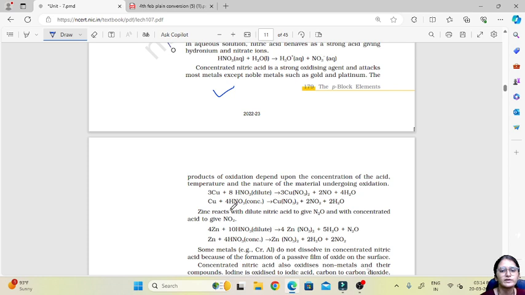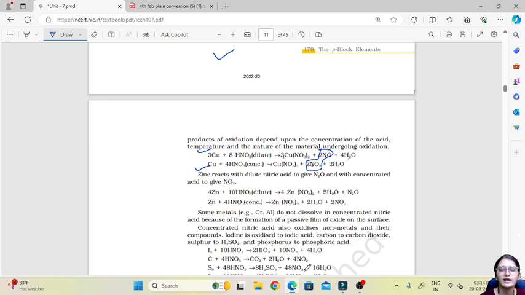Then there are two important reactions which are asked frequently: when dilute nitric acid is treated with copper, and when concentrated nitric acid is treated with copper. When dilute nitric acid is treated with copper, we get cupric nitrate along with nitrogen oxide and water. And when concentrated nitric acid is treated, we get cupric nitrate along with nitrogen dioxide and water. So the only difference is the side product that we get, the nitrogen oxides.